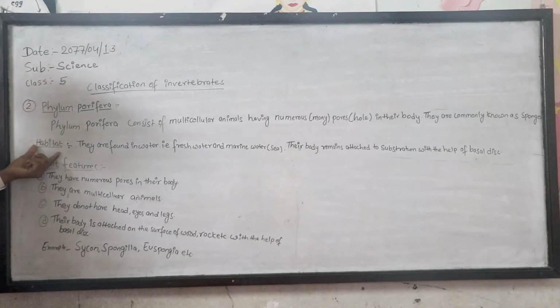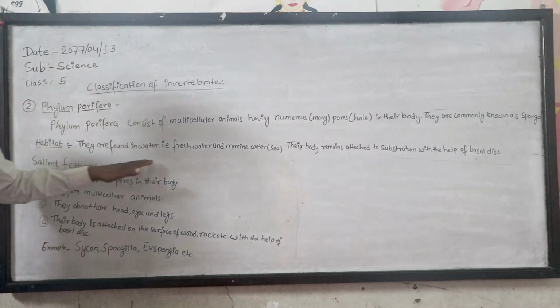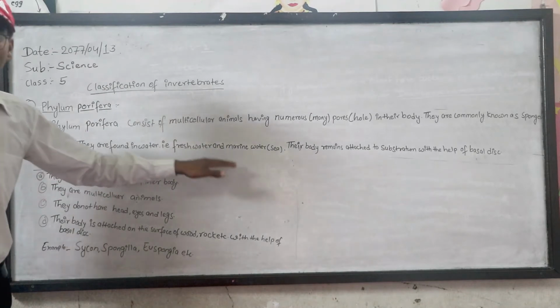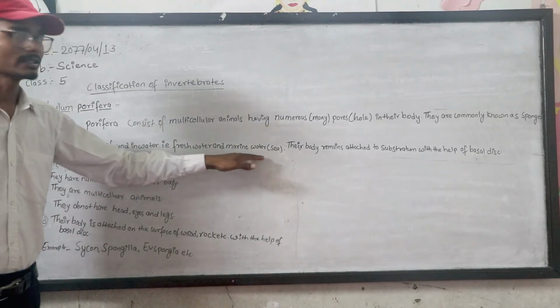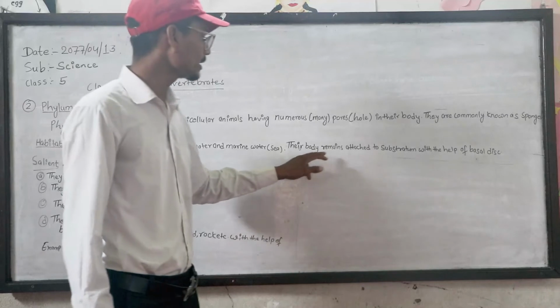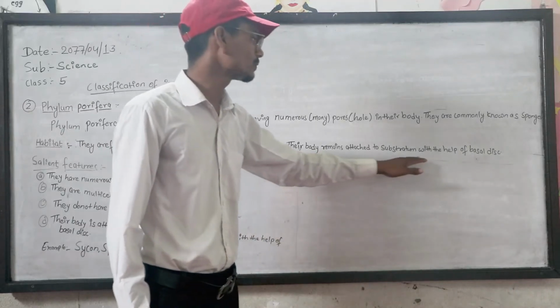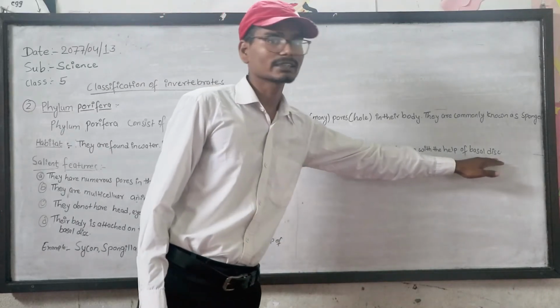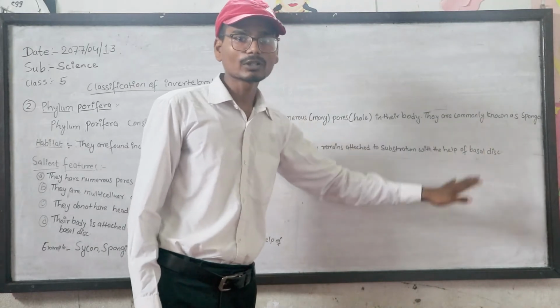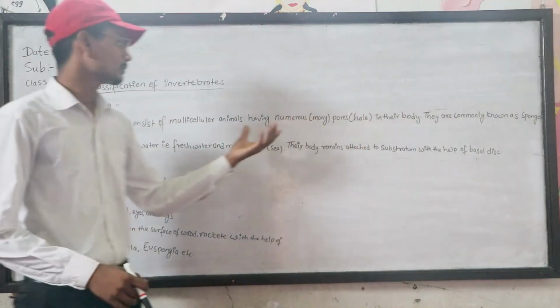Now habitat. These Phylum Porifera are found in fresh water and sea water. Marine water means sea water. Their body remains attached to the substratum with the help of the basal discs. Basal discs means the bottom part of the body.